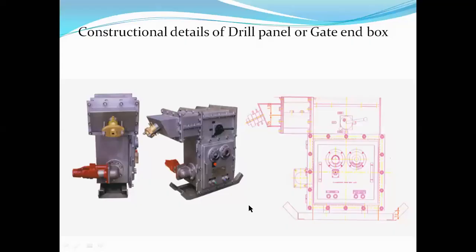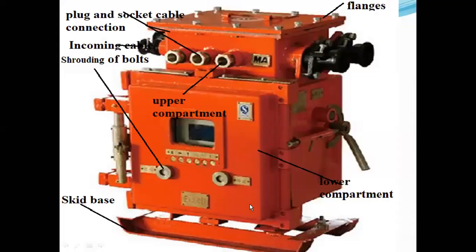So this is about the drill panel or gate end box. This is again a closer view of this one. If you look here, this is skid mounted, because it is clearly visible. This is somewhat of an older type, an old model. It is skid mounted and it consists of a lower compartment. This is your lower compartment. All the parts are labeled here.